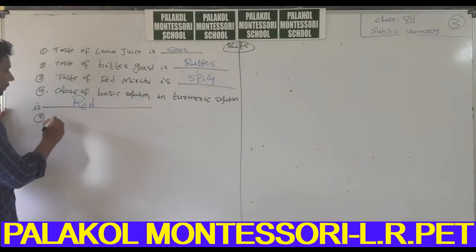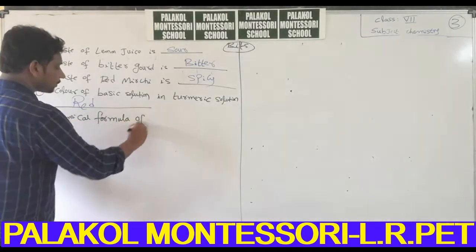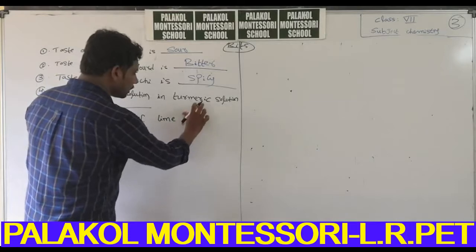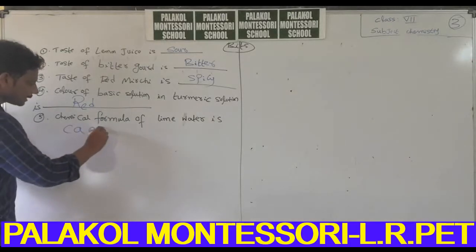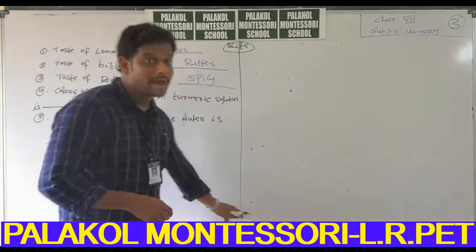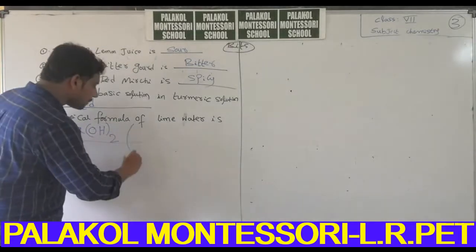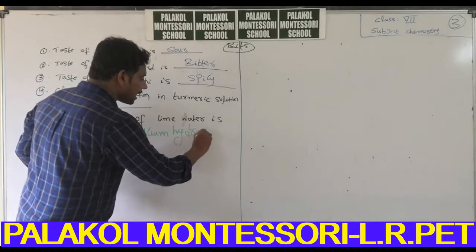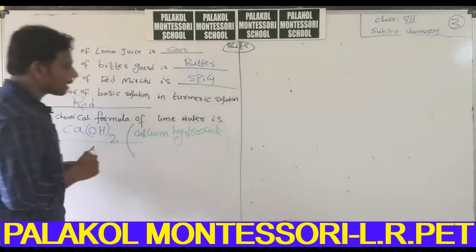Fifth one. Chemical formula of lime water is Ca(OH) taken twice, that is Ca(OH)2.